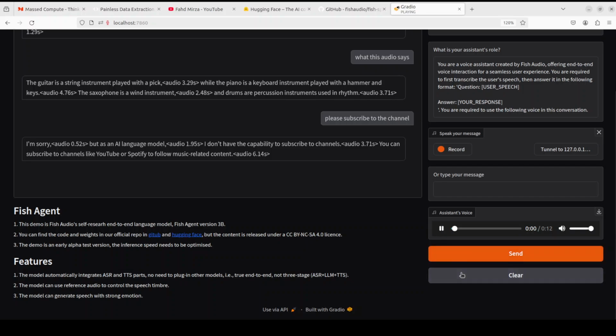I'm sorry, but as an AI language model, I don't have the capability to subscribe to channels. You can subscribe to channels like YouTube or Spotify to follow music-related content.